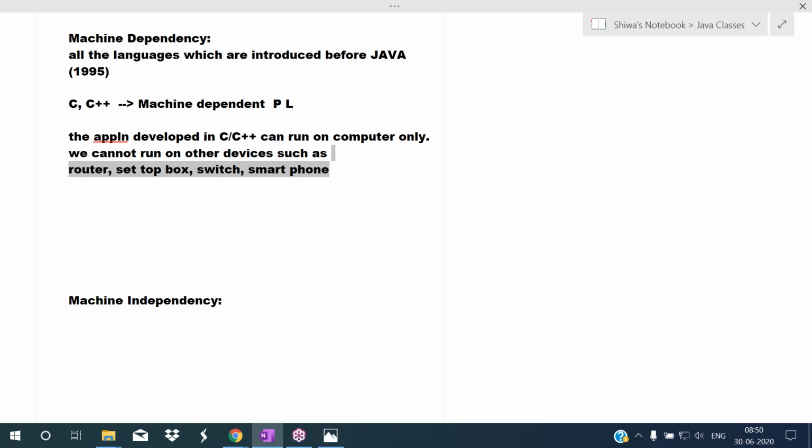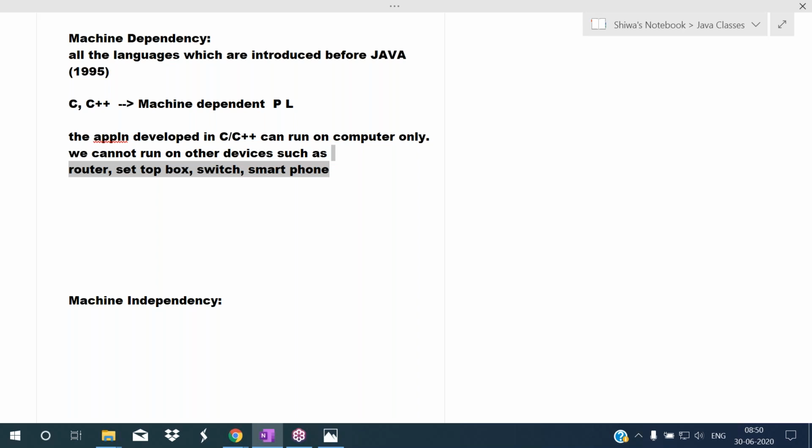So that's why we are calling C, C++ machine dependent programming languages. Machine dependent means those applications can run on one type of electronic device only.